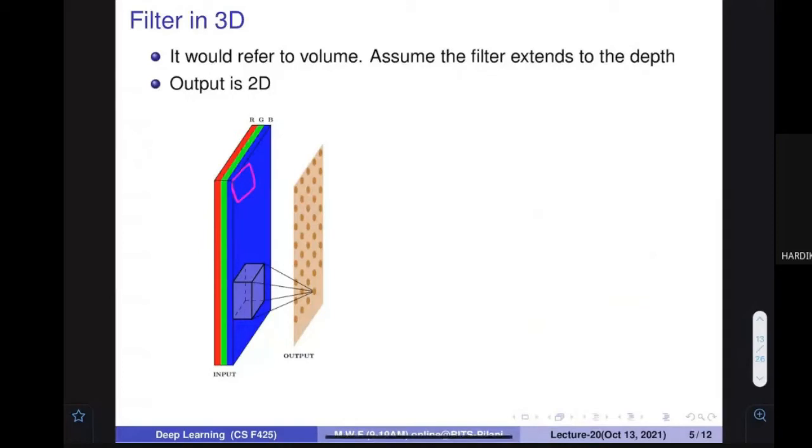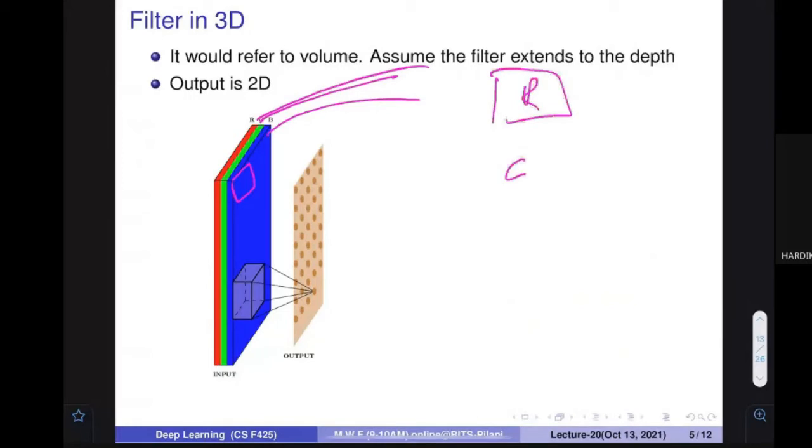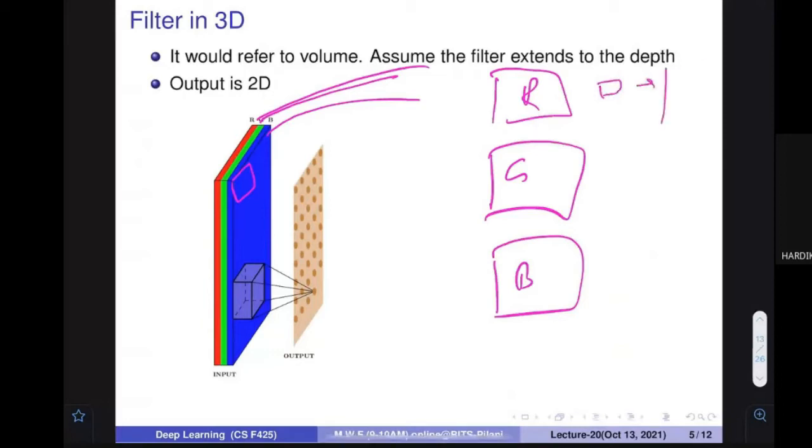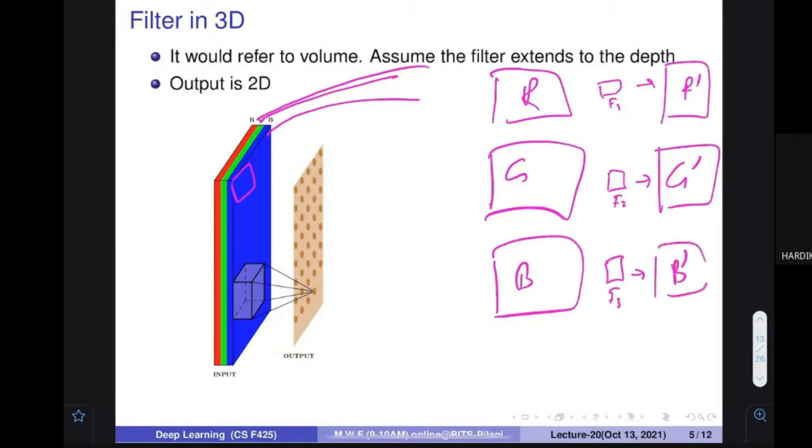Okay, let us open this RGB. So this is the R channel, this is the G channel, this is the B channel. I have a filter that I can apply on this to get a new R dash. I have a filter, and this is filter 1. Let me say that this is filter 2. They need not be the same, and I get this G dash, because we know that on a two-dimensional plane we can apply something. Similarly here also, with F3 we can apply something, and we can get the B dash.